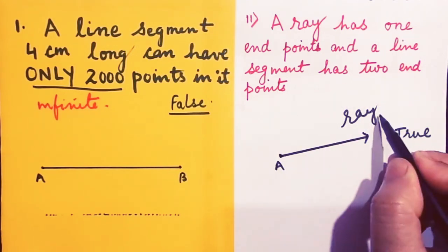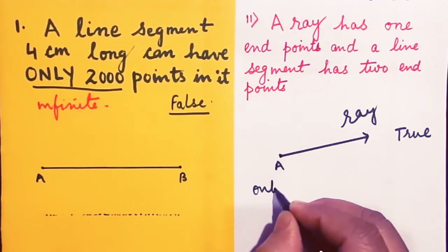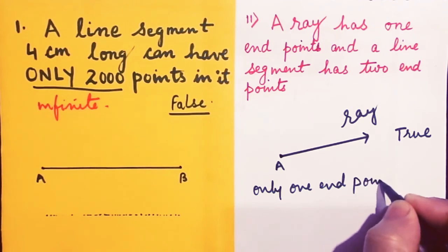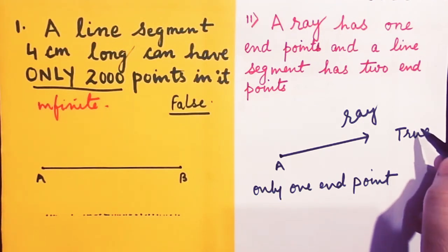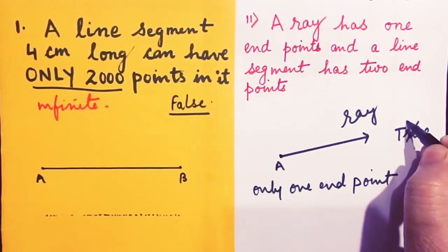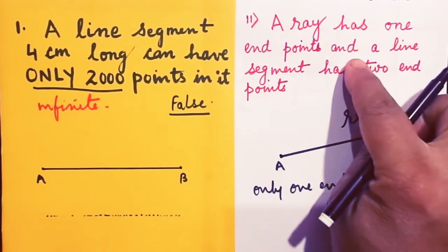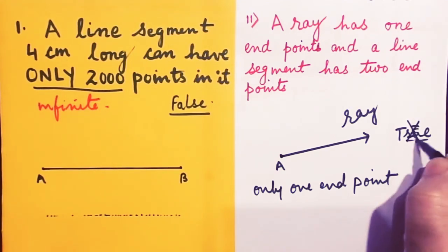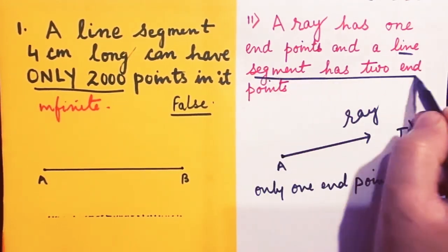Now this ray has only one endpoint, only one endpoint. Fine, and a line segment has 2 endpoints. This is true, and a line segment has 2 endpoints.